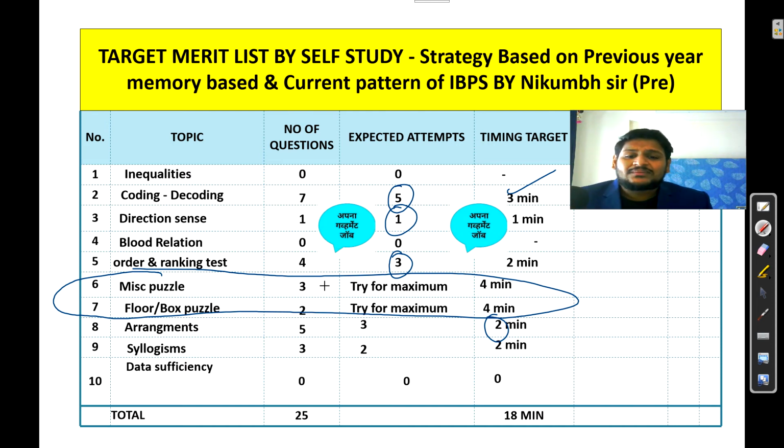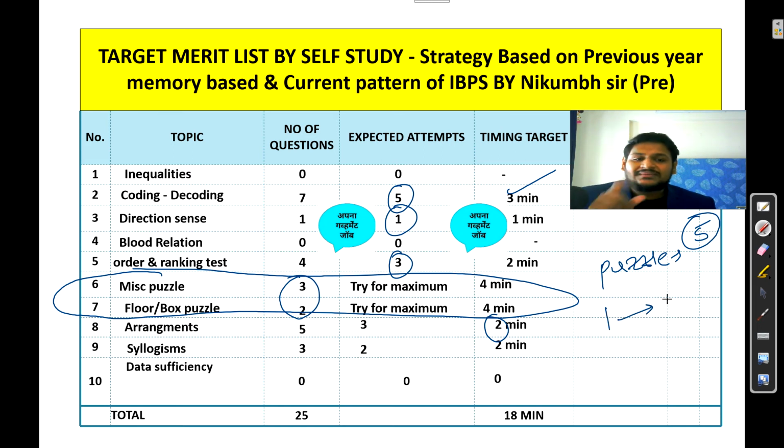For puzzle, suppose here a total of 5 questions I am assuming. Okay, I will combine miscellaneous, flowchart, box, any puzzle they can ask you, so we will just name it puzzle. For pre-exam we are assuming 5 questions, right? Now what will happen? They will give you one puzzle, and based on that one puzzle they will ask you 5 questions. First case. Okay, second case: from one puzzle 3 questions, and from the second puzzle 2 questions.